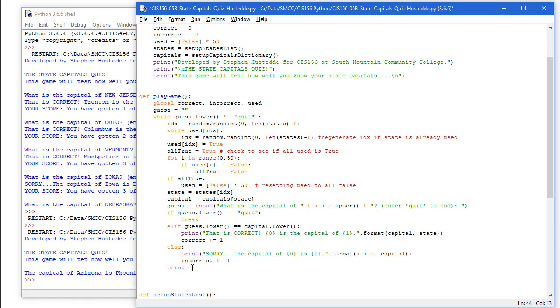And then finally I want to print the score. So we use another print statement. Your score, you have gotten 0 of 1 correct. And I'm going to do a new line character, just add a little spacing before we get into the next one.